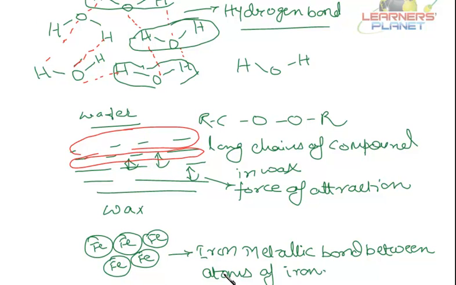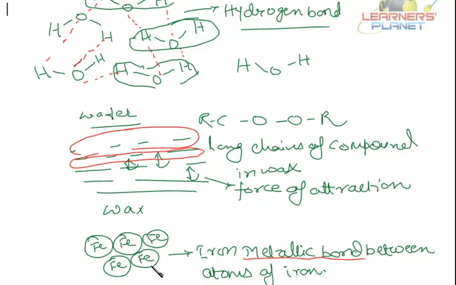Whereas in case of iron, strong forces of attraction are there between iron atoms, and that strong force of attraction is called a metallic bond. So a metallic bond is stronger than a hydrogen bond. That is why there is a difference in their melting point. Melting is just changing into the liquid state.